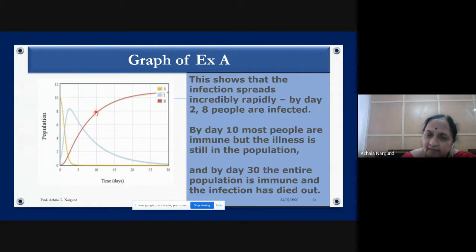By day 30, the entire population is immune and the infection has died out. On day 30, what has happened? The whole population, that is 11, is our population. All are recovered, all are immune now. So the infection has died down. I becomes 0, it is going to 0.